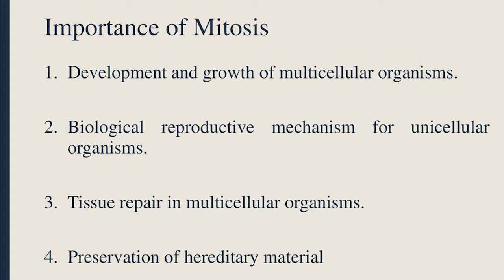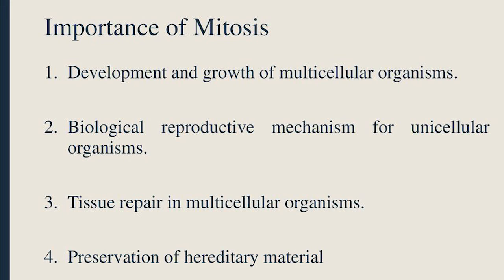This mitosis is happening as we speak. It is really essential for growth, development, and healing of eukaryotic organisms. Mitosis is a mode of reproduction for single-celled eukaryotic organisms, whereas for multicellular organisms it is the mode of growth.